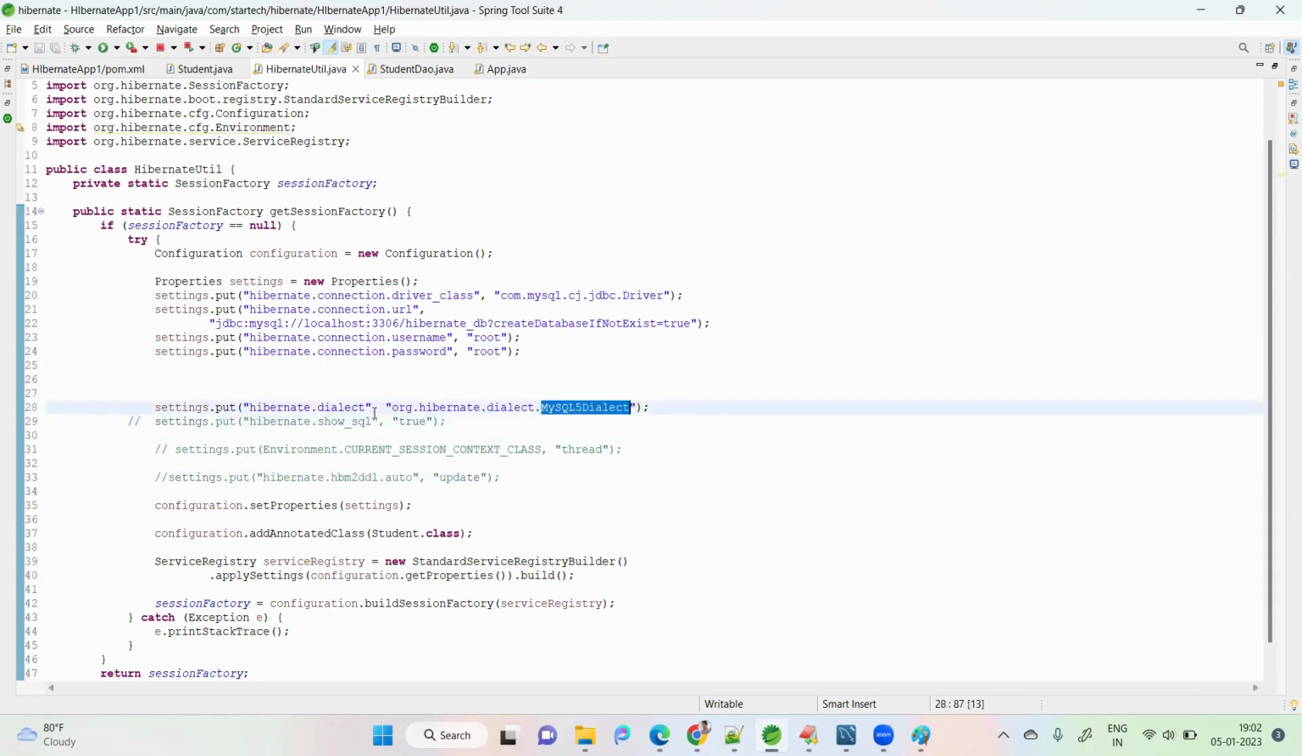So what is dialect? First, what is a driver? Driver class in JDBC, what is that? It is to get a connection to the database. To get a connection, what will it do? It will connect your application to the database.